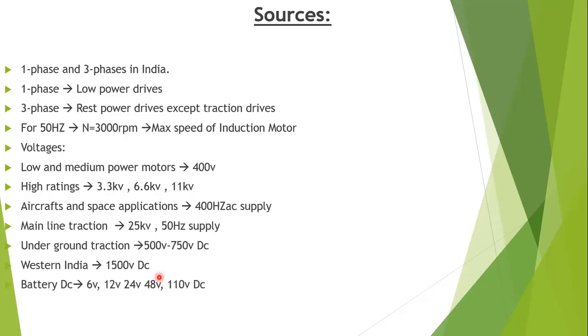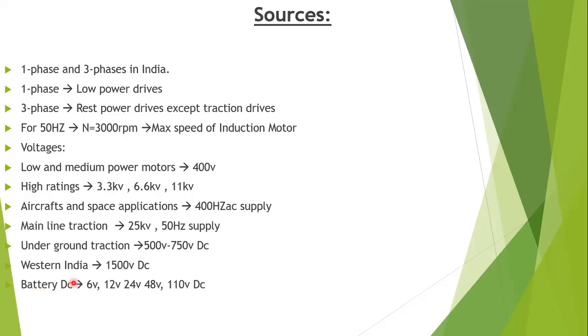And coming to the sources, one of the sources is the battery. So the battery works on DC, and battery sources have values of 6 volts, 12 volts, 24, 48, in this range, 110 volts like that. These are the main sources. These battery sources will be used mainly for lift trucks and milk vans like that. These vehicles use batteries of these particular voltages.